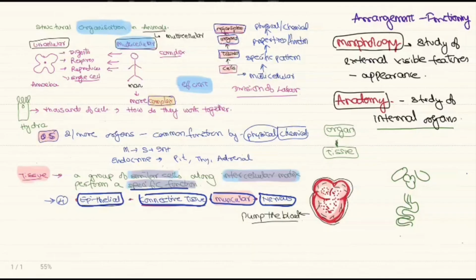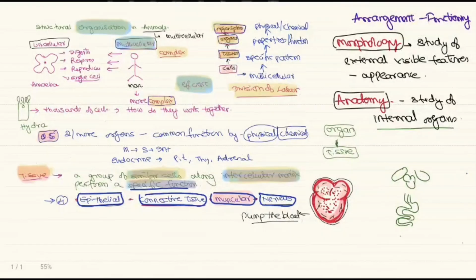So let's quickly revise what is the structural organization. Structural organization is a property of the multicellular animals, as the body is much more complex. To work the body in a more efficient way, we have the division of labor. The division of labor starts with the combination of cells which form tissue, tissues combine to form organ and organ system. The basic functions are done by the tissue. So what is a tissue? A group of similar cells along with the intercellular matrix to perform a specific function.